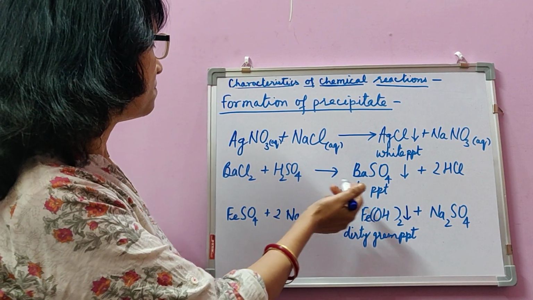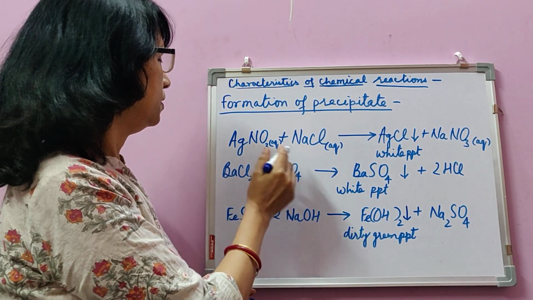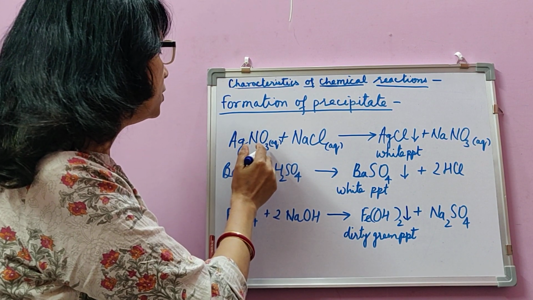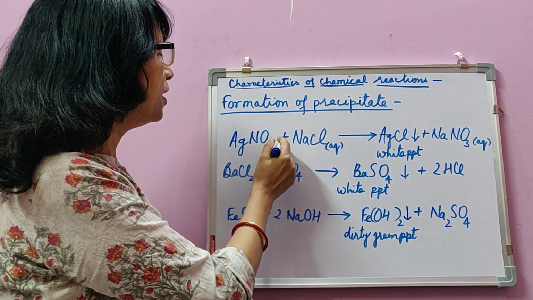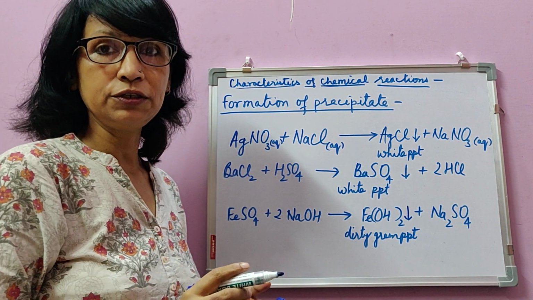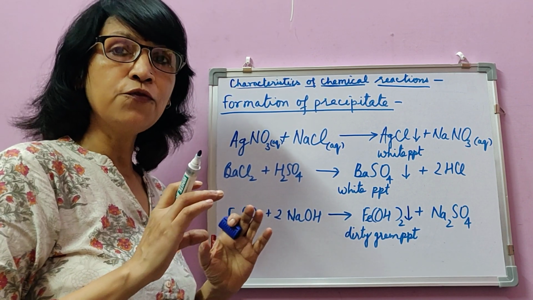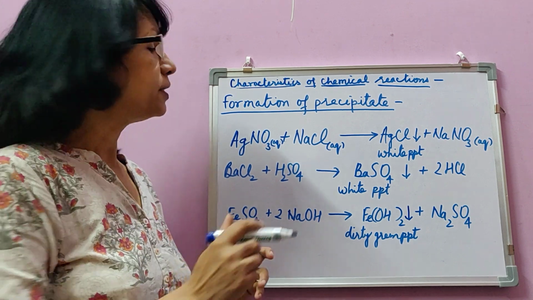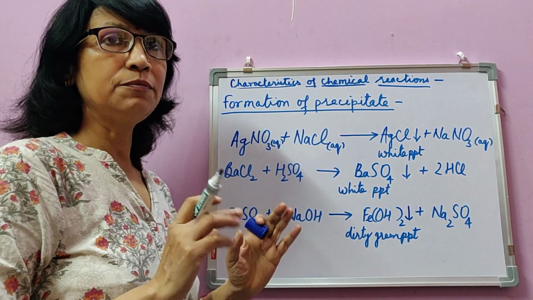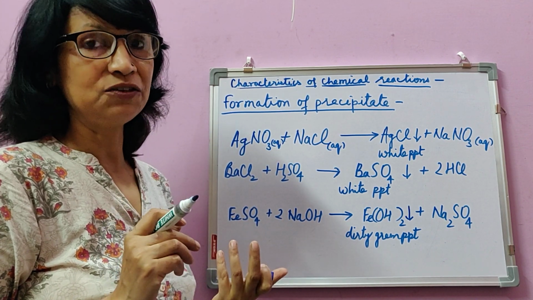We have seen some examples of such precipitation reactions, and you will see that in all of them the reactants are solutions in water. AgNO3, silver nitrate, here (aq) is written in the bracket, in the book as well, that is the sign of aqueous solution. Anything may dissolve in water but not necessarily dissolve well to form a transparent solution. But when we write (aq), it is a true solution, meaning a transparent solution, so that the solute particles are not seen in the solution.